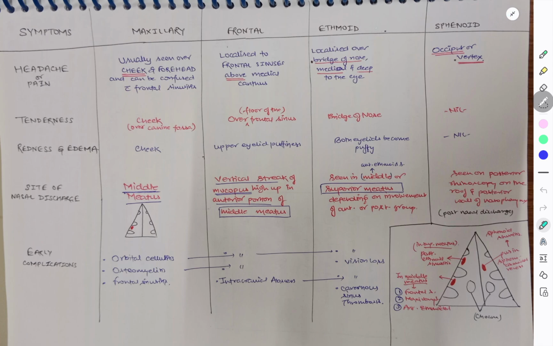So if we summarize the discharge, in the middle meatus we have discharge from the frontal sinus, maxillary sinus, and anterior ethmoidal sinus. Whereas in the superior meatus we'll see the discharge from the posterior ethmoid sinus, and in sphenoid sinusitis we can see the post nasal drip. So this was about the difference in symptoms and signs depending upon the sinus involved.